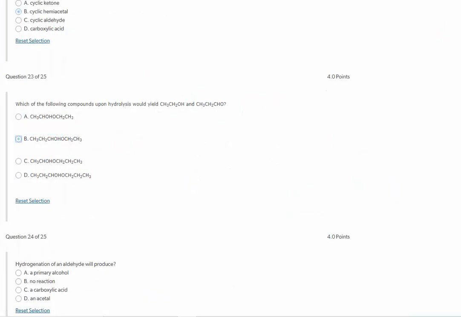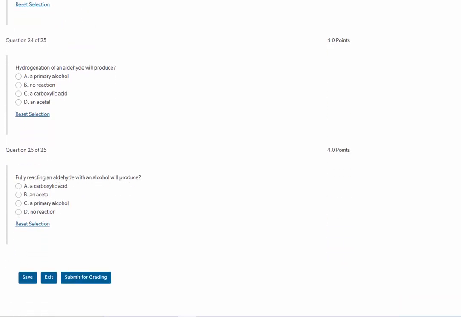And number 24, hydrogenation of an aldehyde will produce what? Well, when we hydrogenate, we're going to form a primary alcohol because hydrogenation is a reduction reaction. So we are reducing the number of carbon-oxygen bonds. When you have an aldehyde, that carbonyl carbon is terminal. So we remove one of those carbon-oxygen bonds, it becomes an alcohol. It's a primary alcohol. And number 25, fully reacting an aldehyde with an alcohol will produce an acetal.